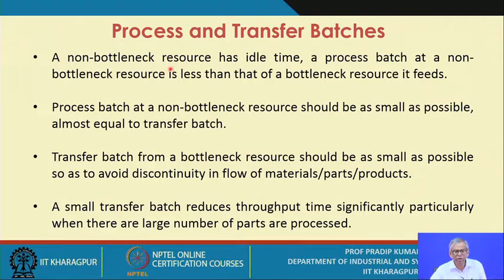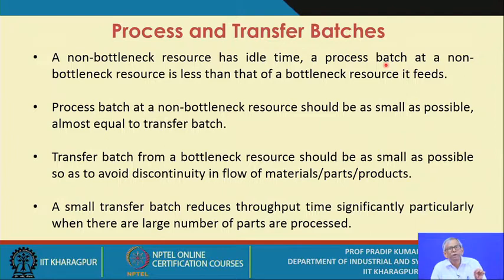A non-bottleneck resource has idle time because its capacity is more. A process batch at a non-bottleneck resource is less than that of a bottleneck resource it feeds. That is obvious. Just go through the statement, you find the logic is made very clear.